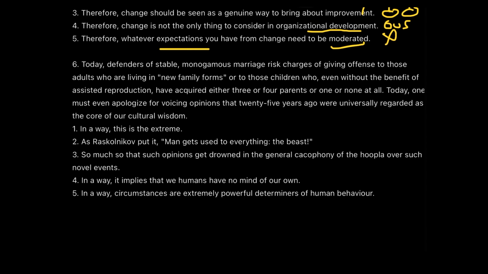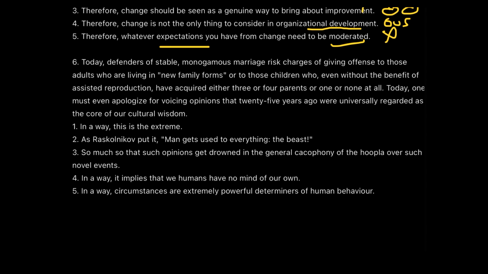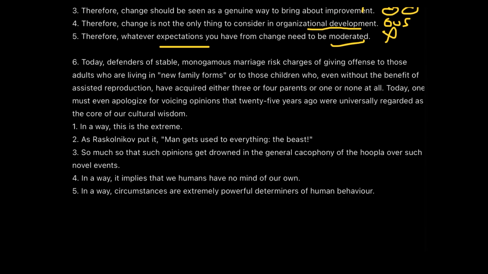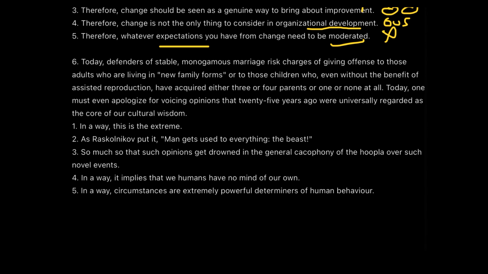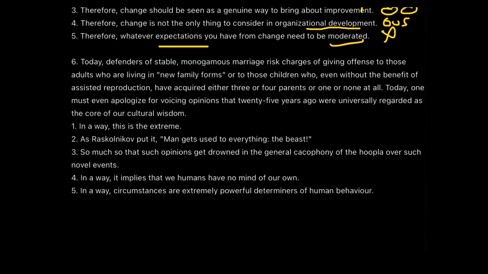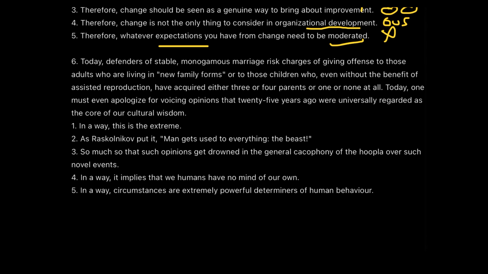Now we'll move to the third question. The third question is talking about today, defenders of stable monogamous marriage risk charges of giving offense to those adults who are living in new family forms or to those children who, even without the benefit of assisted reproduction, have acquired either 3 or 4 parents or one or none at all. Today, one must even apologize for voicing opinions that 25 years ago were universally regarded as the core of our cultural wisdom.